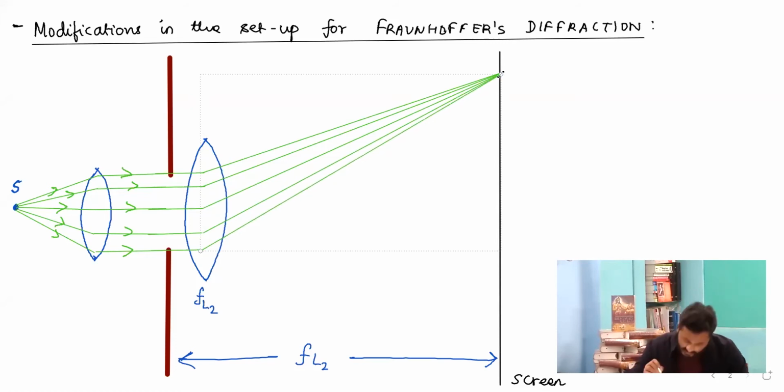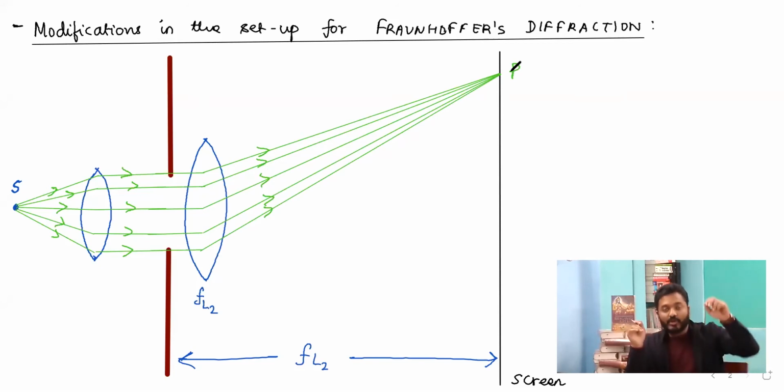So this is the point P on the screen, where the interference pattern due to these sources is observed.